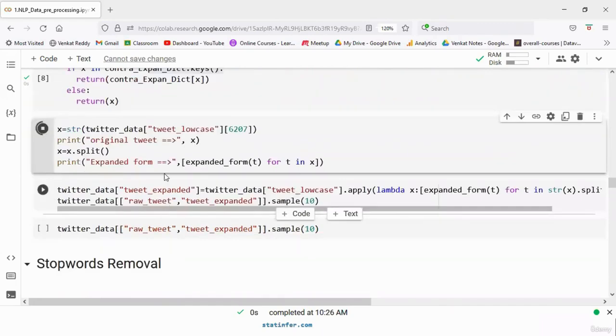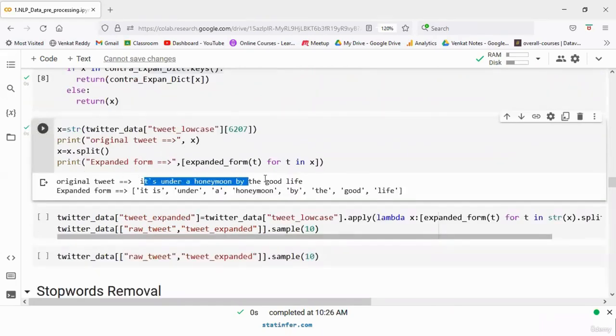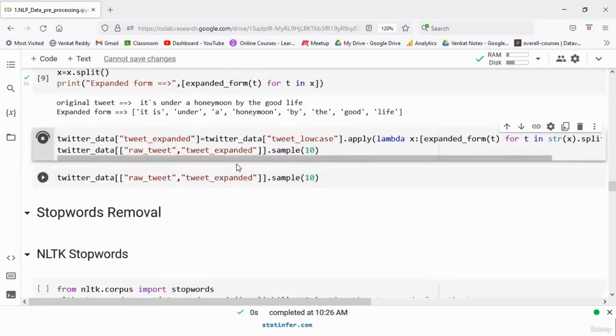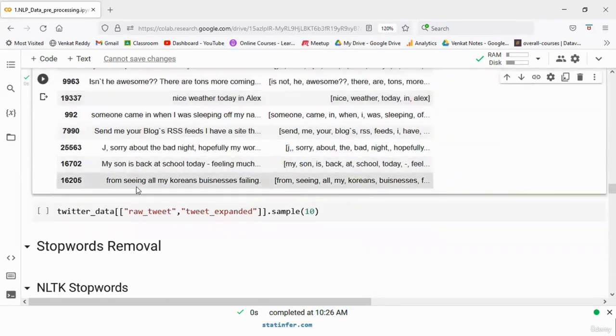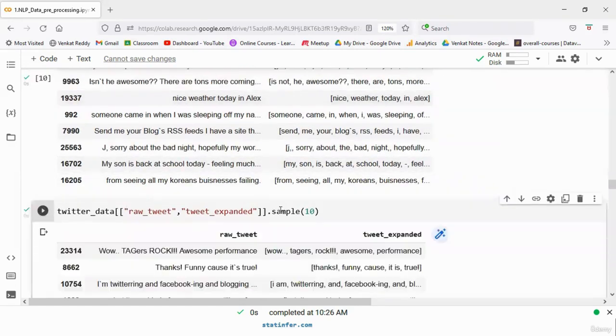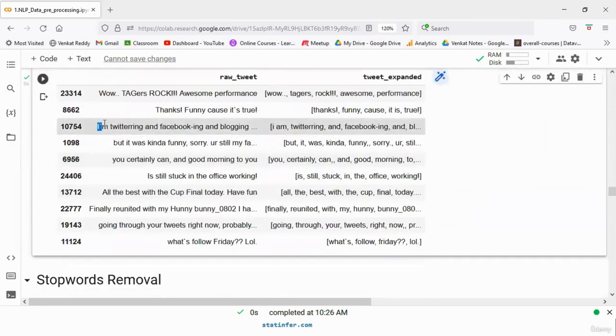So for example, if you give this sentence, "it's under honeymoon by the good life," "it's" has been found in this dictionary, so it will be converted to "it is." Remaining words are not found in the dictionary, so they are given as they are. This is just an example. But if you run that on the whole data, it will look like this. You can observe there are some places where "I'm" has been converted to "I am." Or maybe you can look for some other examples. If you run this sample again, you'll find again "I am."